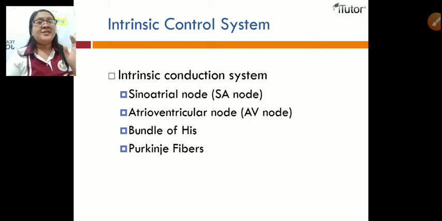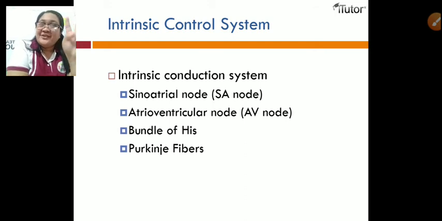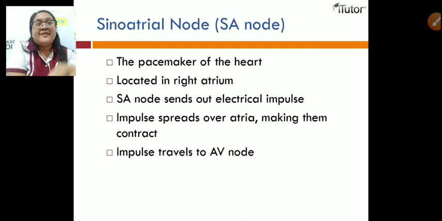So for the intrinsic control system, or the intrinsic conduction system, we have four parts: the sinoatrial node, the SA node, the atrioventricular node or the AV node, the bundle of His, and the Purkinje fibers.